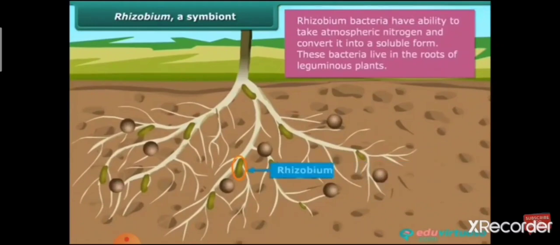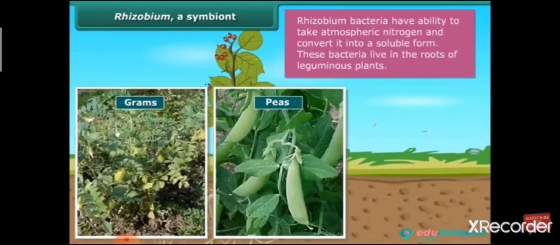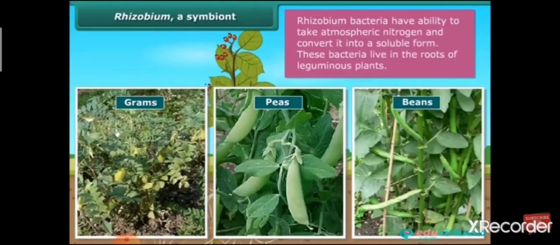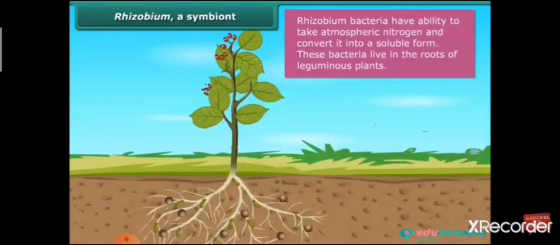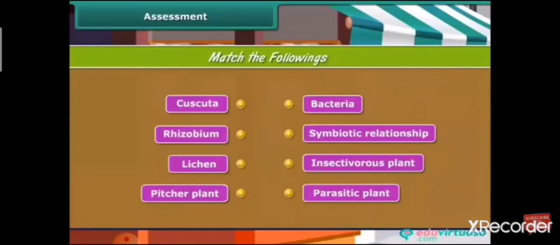So, there is a bacteria called rhizobium that can take atmospheric nitrogen and convert it into soluble form. This bacteria lives in the roots of grams, peas, moong, beans and many other legumes and provides them with nitrogen. In return, the plants provide food and shelter to the bacteria. Thus, we can say that rhizobium shows a symbiotic relationship.